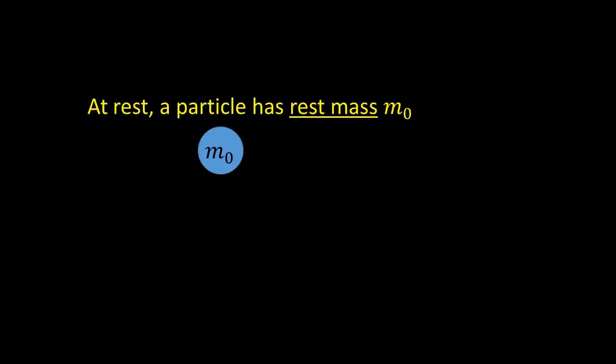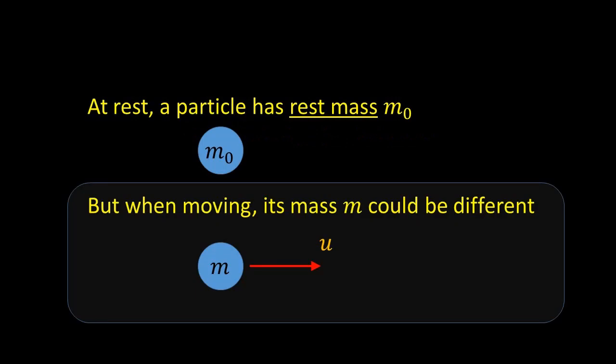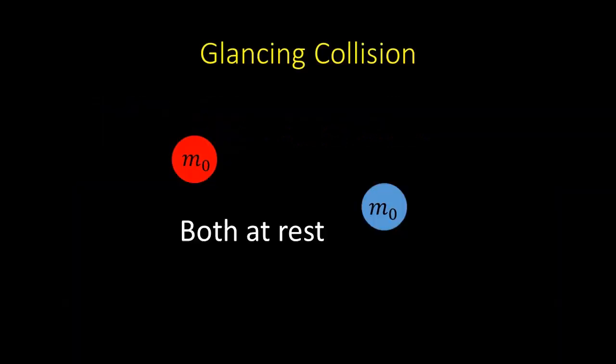Let's take a look at relativistic mass. At rest, a particle has rest mass m0. But when it is moving, its mass m could be different from m0. To investigate this, consider a glancing collision between identical particles of rest mass m0.